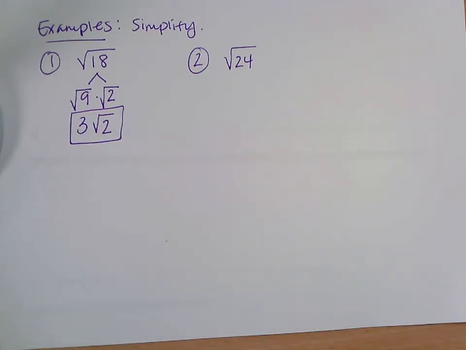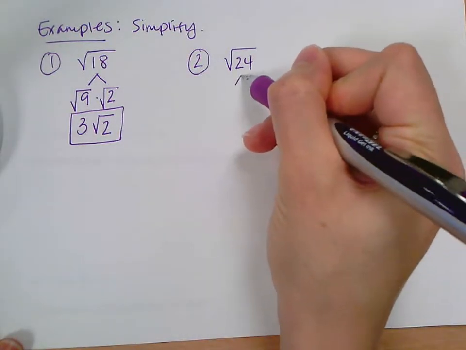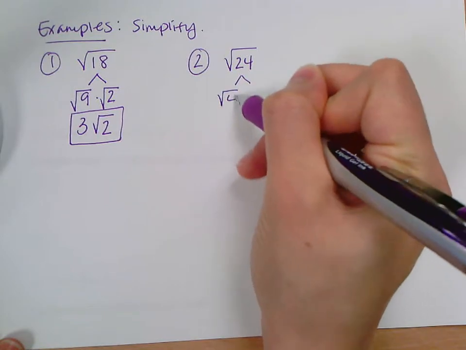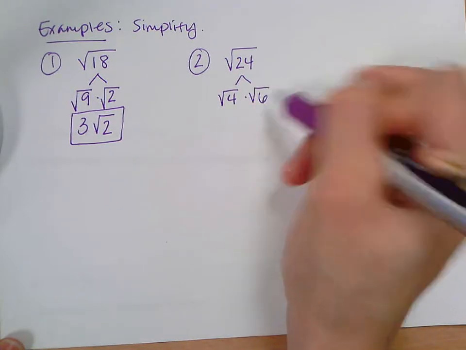So you're looking at 24. Is there a perfect square that you can divide 24 by? 4. You can divide 24 by 4. 24 is 4 times 6. So I can split this into the square root of 4 times the square root of 6.